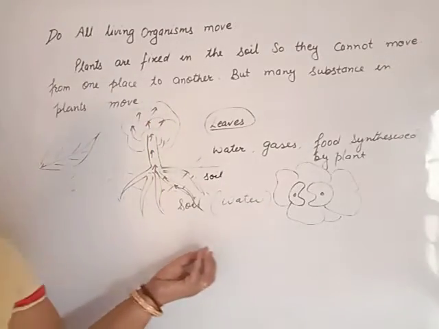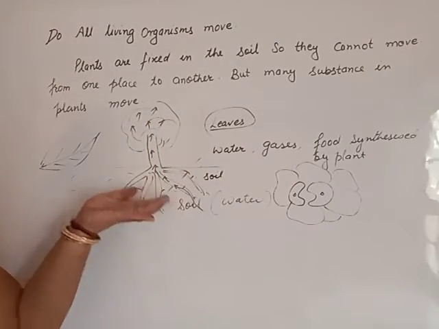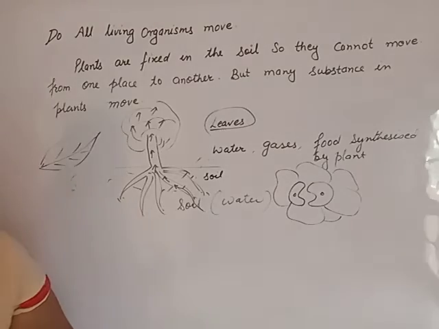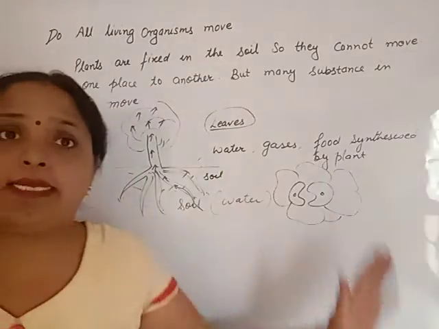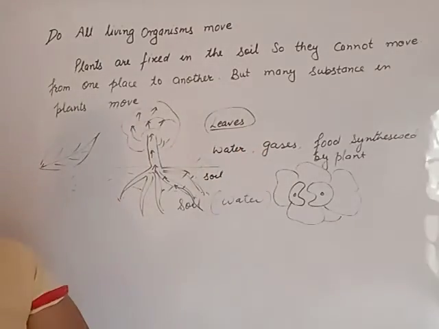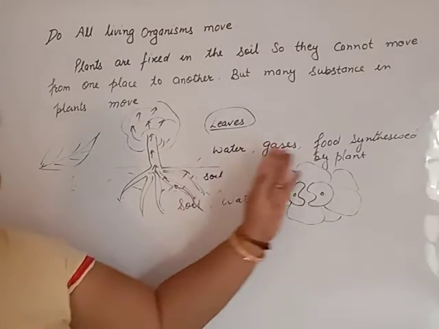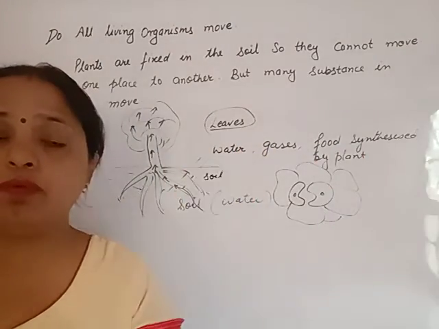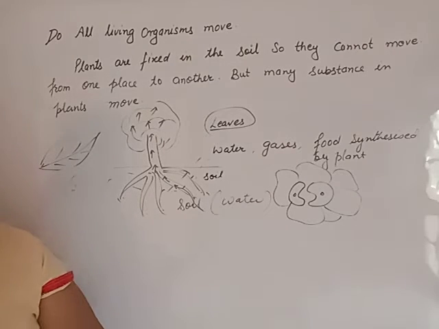But this water is absorbed only by roots. So water moves up. The plant as a whole does not move. But leaves, fruits, and these substances all move inside the plant. So the plant is also living.